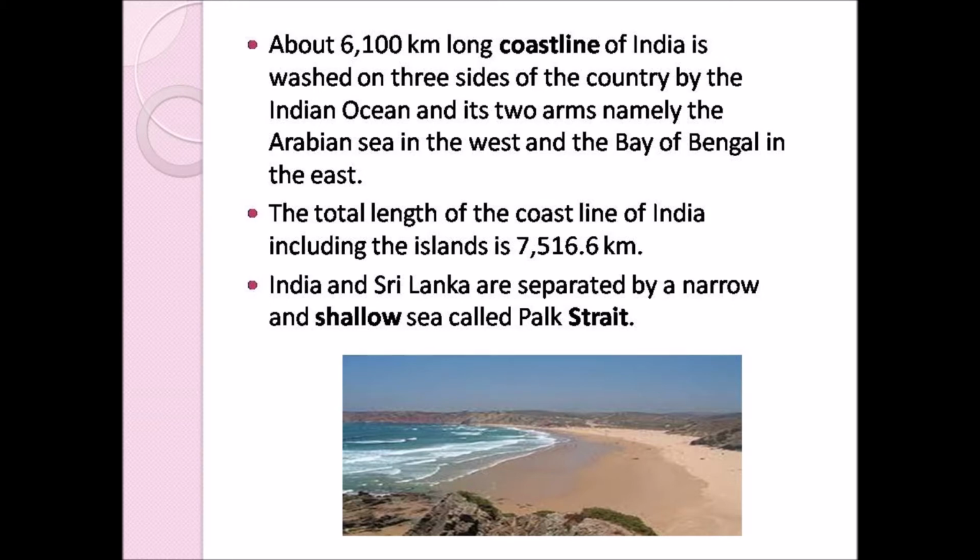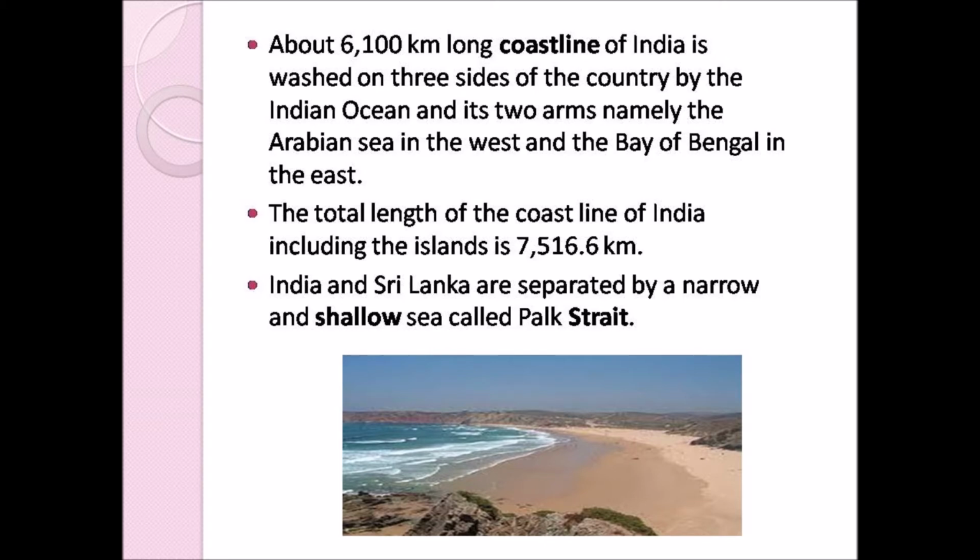And now coming to the coastline. What is meant by coastline? So coastline is the area where the land meets the sea or ocean. In this picture you can see the coastline. That is the area where the land meets the sea or ocean. So this place is said to be the coastline.